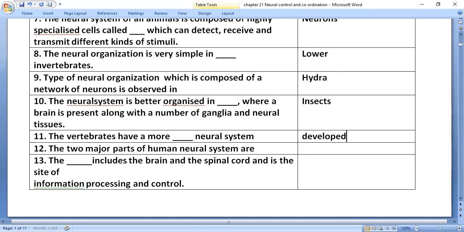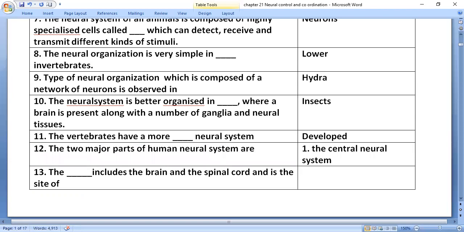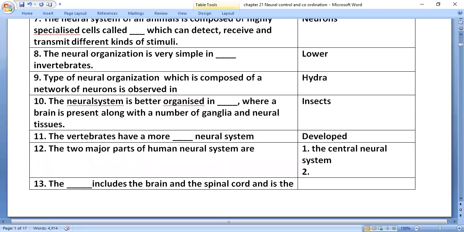The two major parts of the human neural system are number one, the central neural system, which we call CNS, and the second, the peripheral neural system.